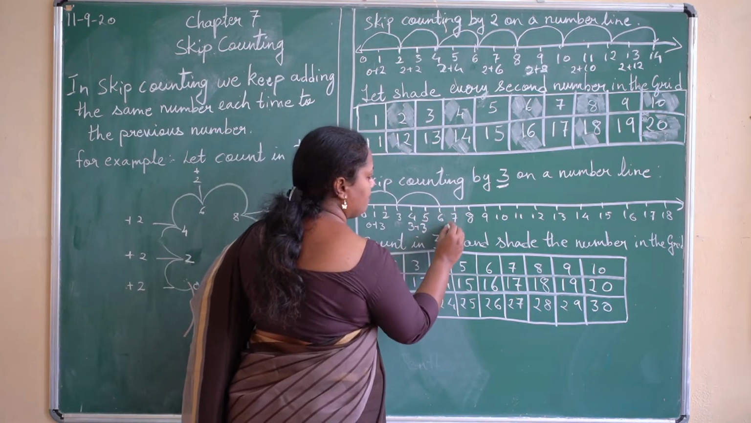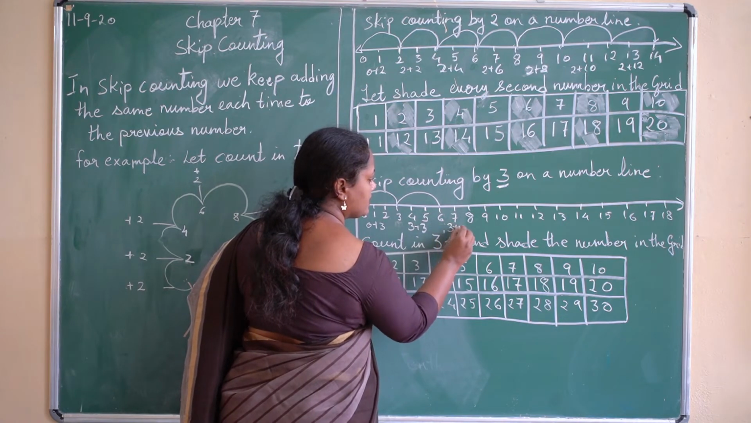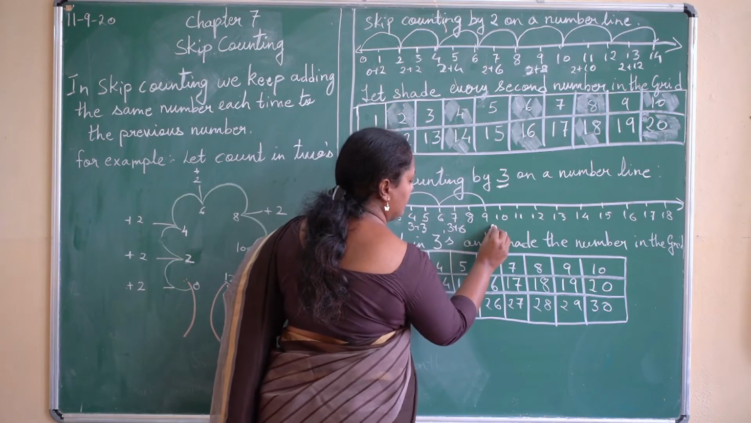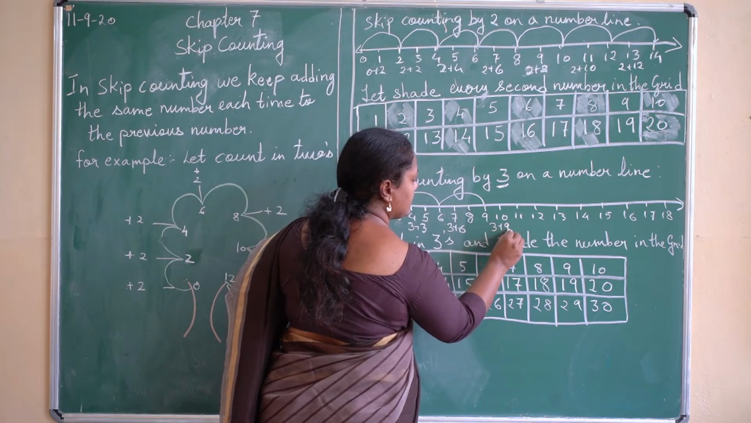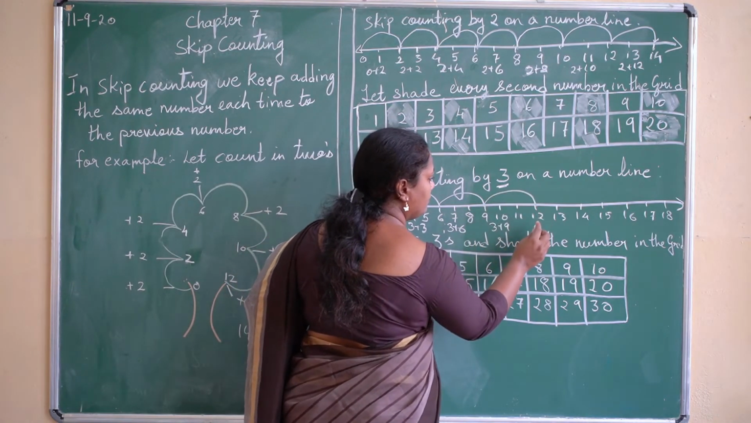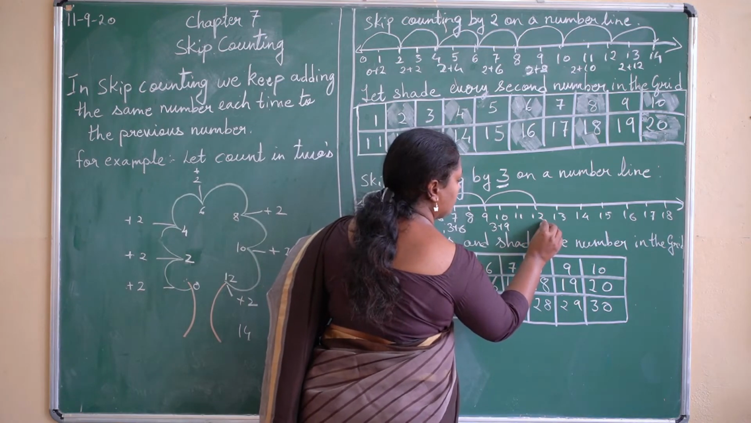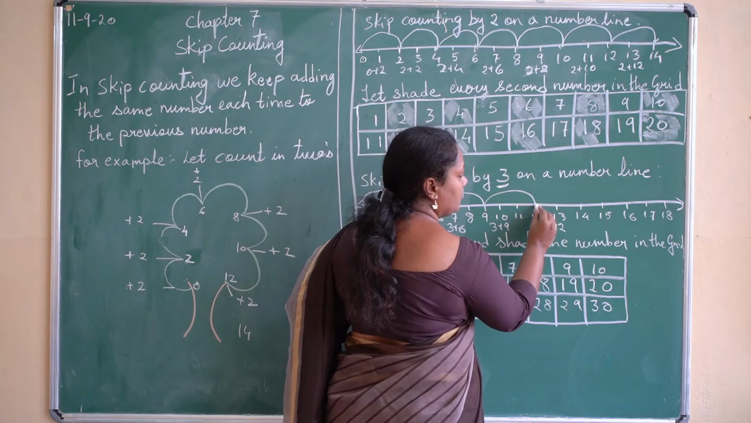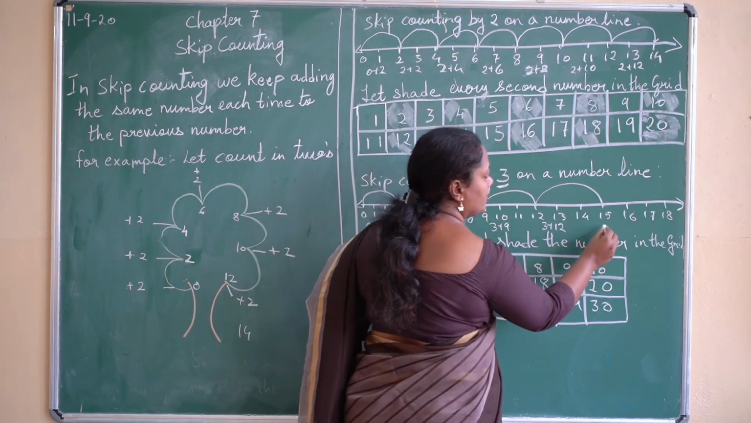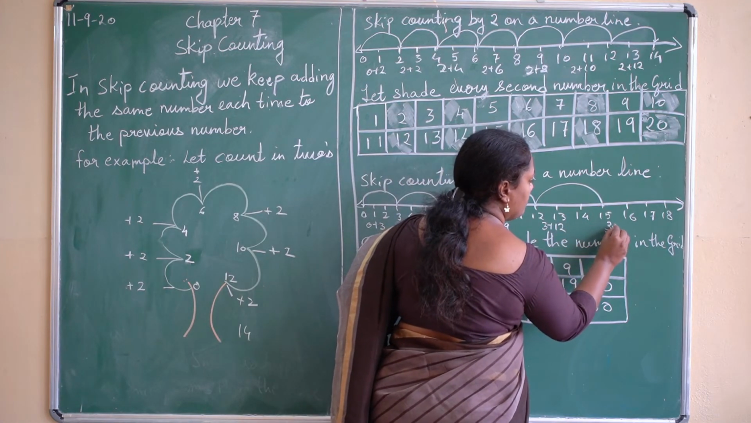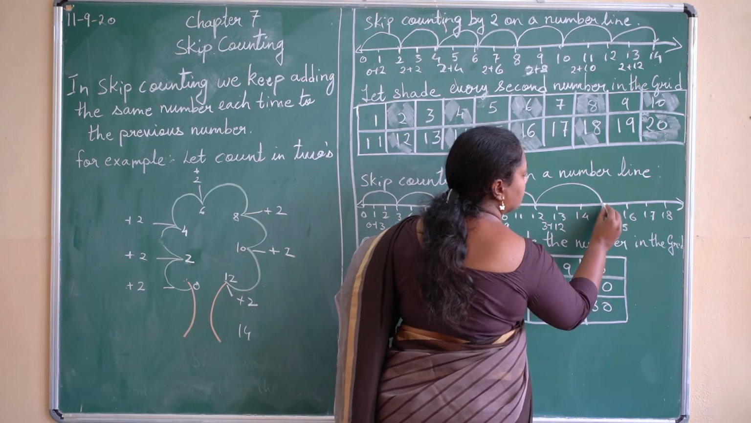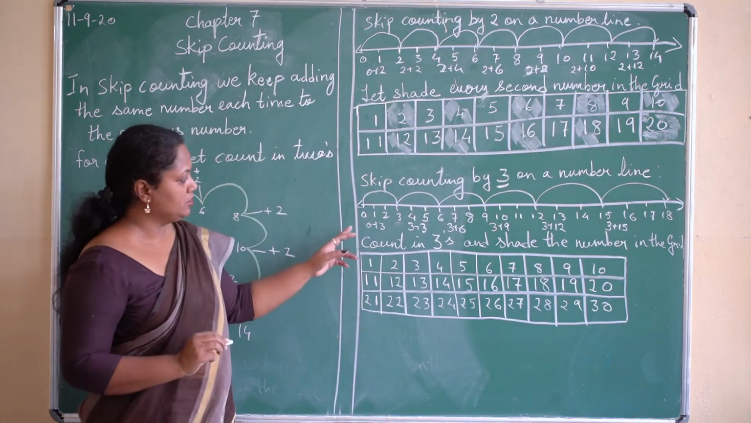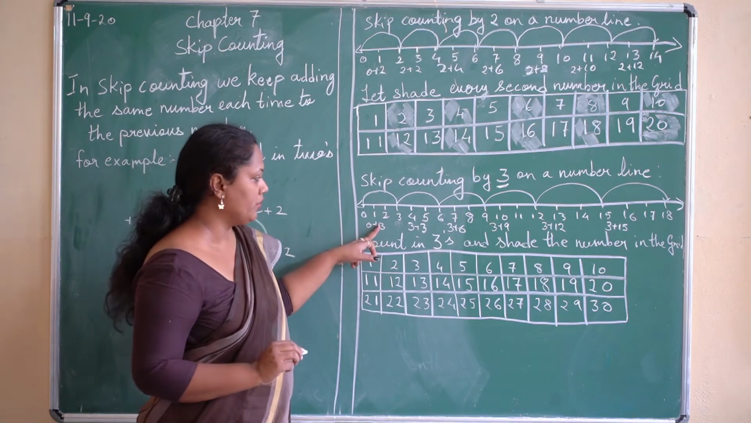Now again add the number. 3 plus 6, that is 9. Then again 3 plus 9 is what? 12. Then 3 plus 12 is what? 15. Now 3 plus 15 is 18. This is how you will do the skip counting by 3 over here.